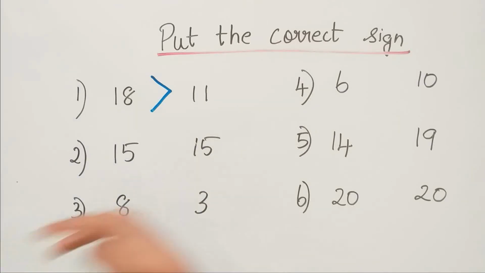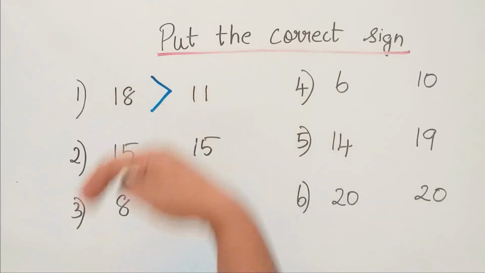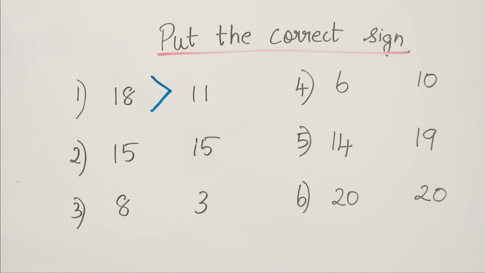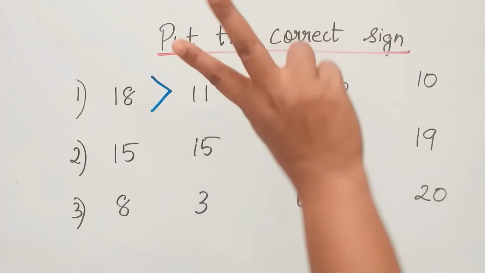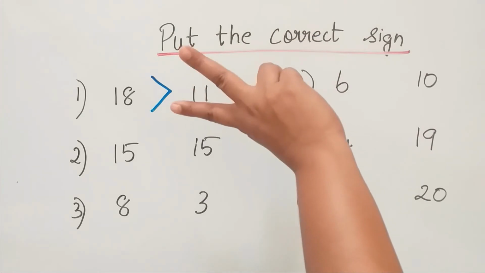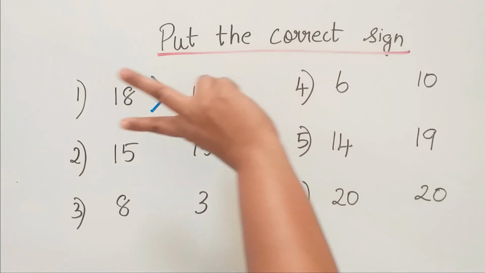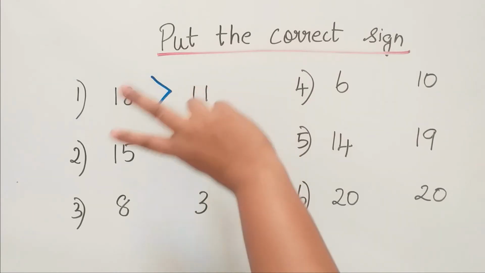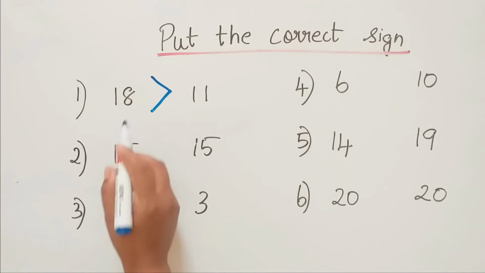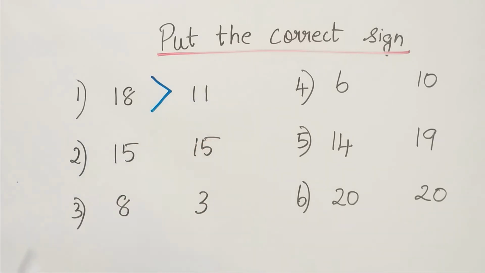It is opened towards the left hand side. Yes, can you all do your fingers like this? The right hand and your fingers should be pointed towards your left hand side. So what sign is it? It is the greater than sign. So 18 is greater than 11.